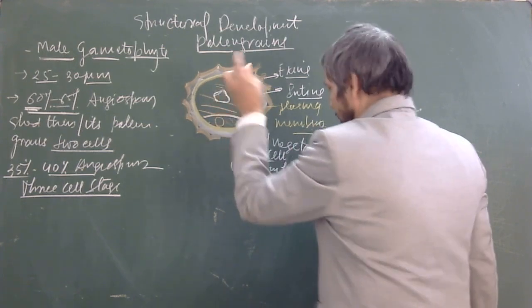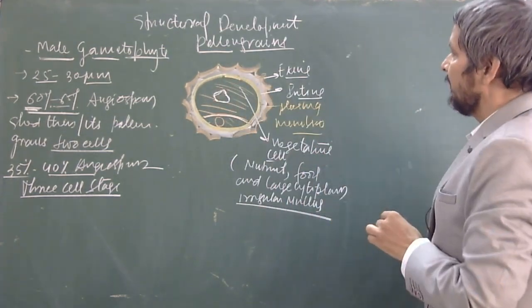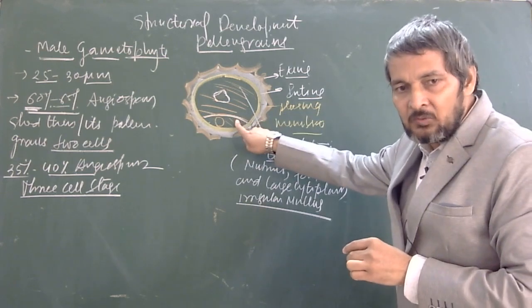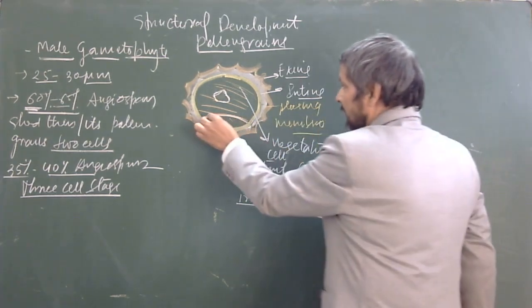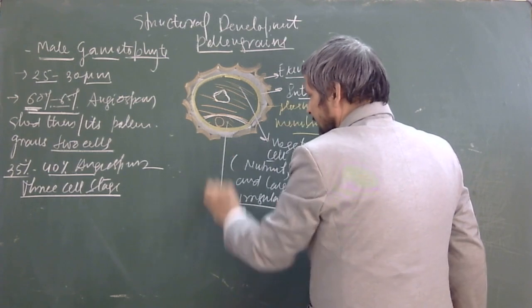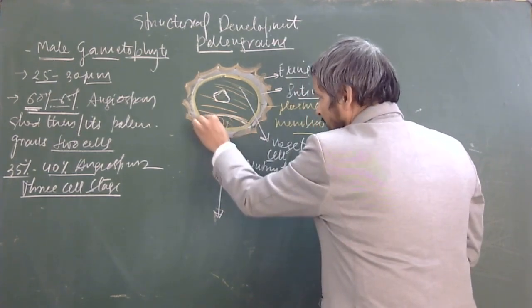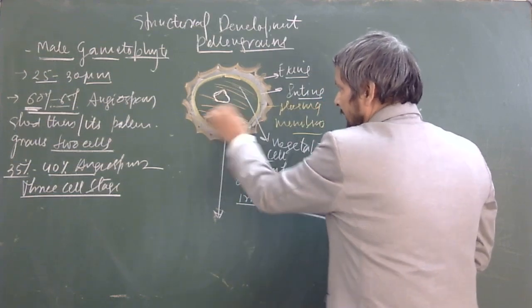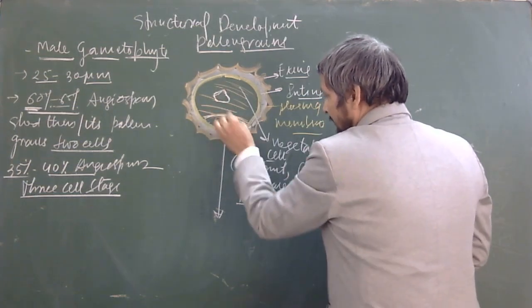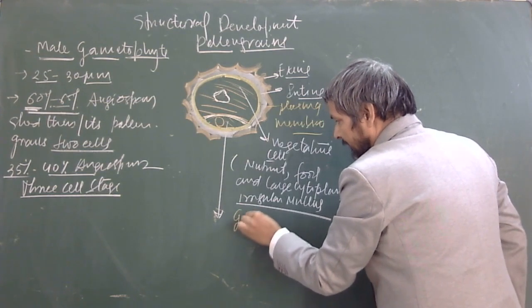It's an irregular nucleus that is observed in the vegetative nucleus. But if we look into the generative cell, the spindle cell, this small proportion cell, there are two cells: the larger one is vegetative and the smaller one is called the generative cell.